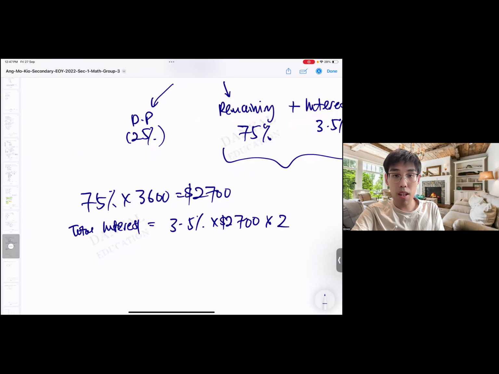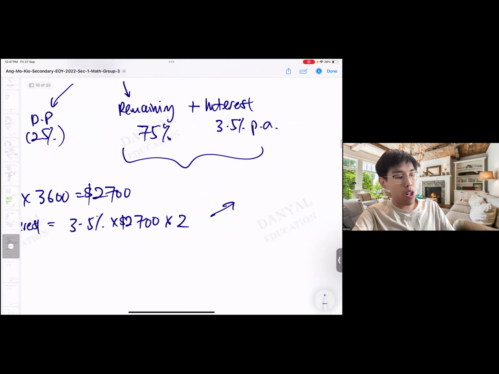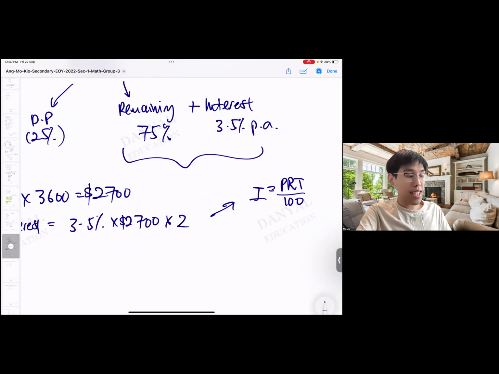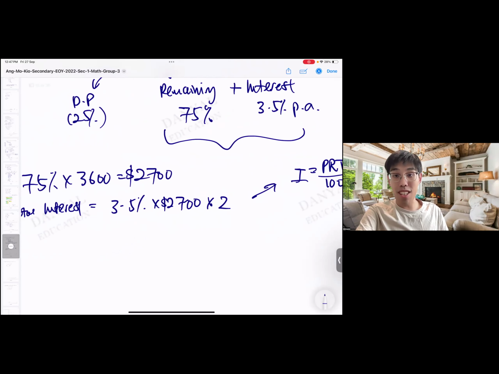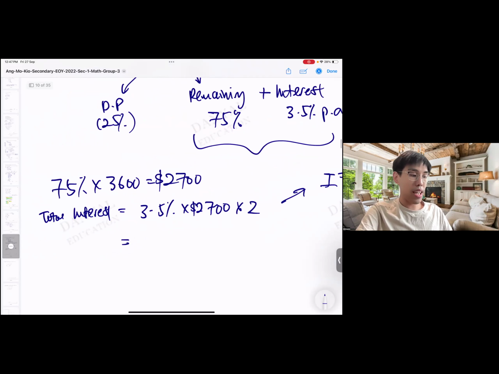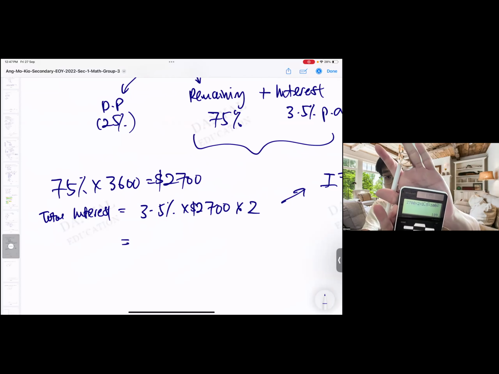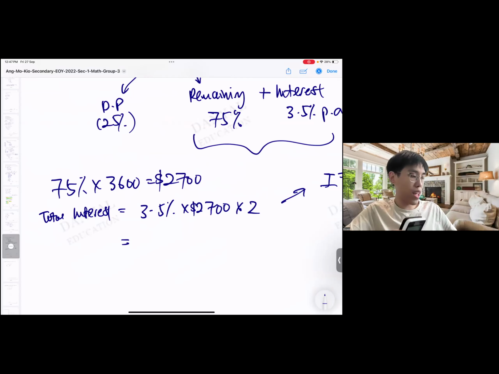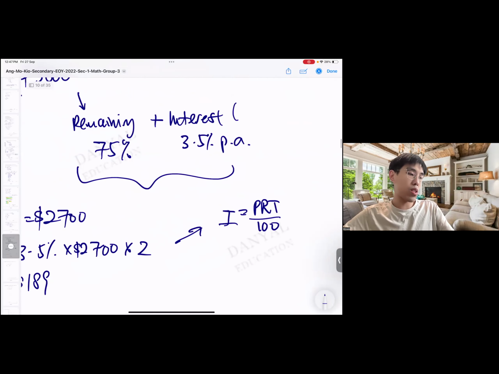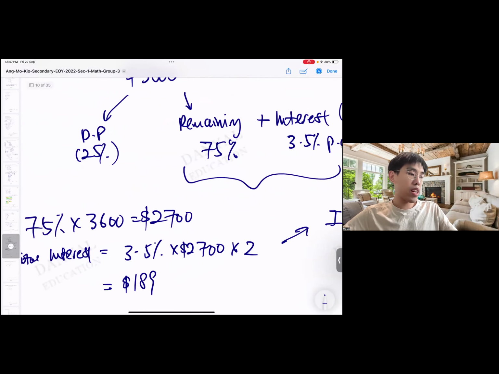Of course, you all learn the one where you use I equals PRT over 100. It's the same here. It's just that I never write 3.5% as 3.5 over 100. It's the same thing. Be flexible with this. So how do you get from here? It's 2,700 times 2 times 3.5 divided by 100, which is 189. So I add in the 189 here, and the remaining here is 2.7K.